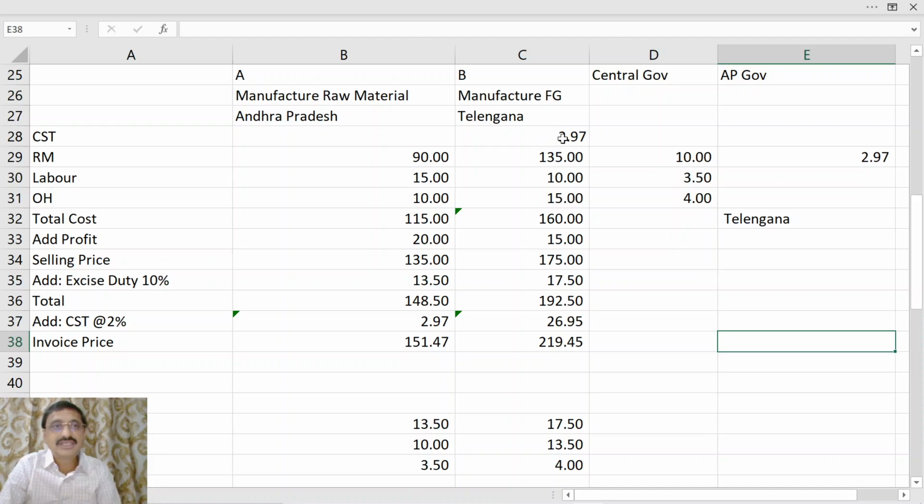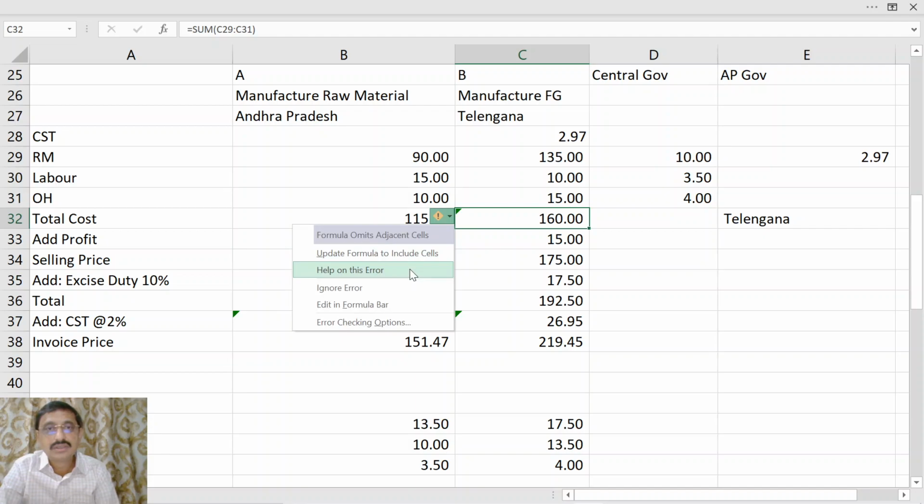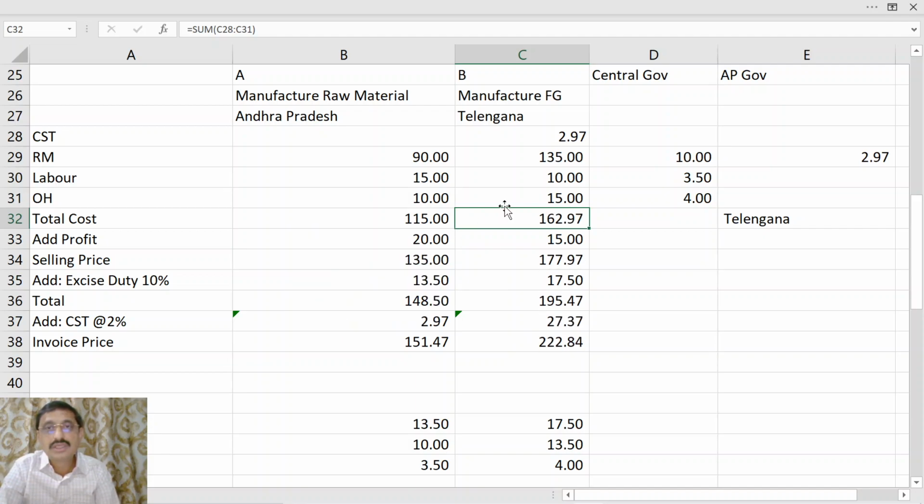Now CST became a cost. Raw material, labor, overheads. What was the total cost? The total cost is 162.97.